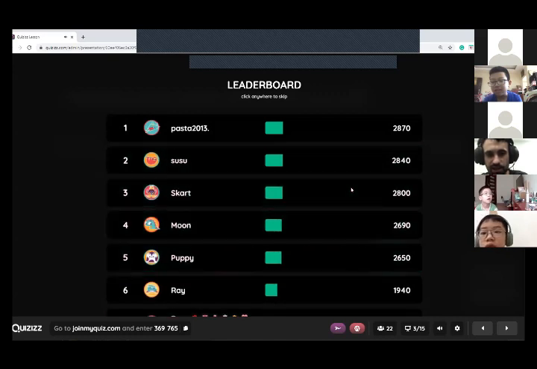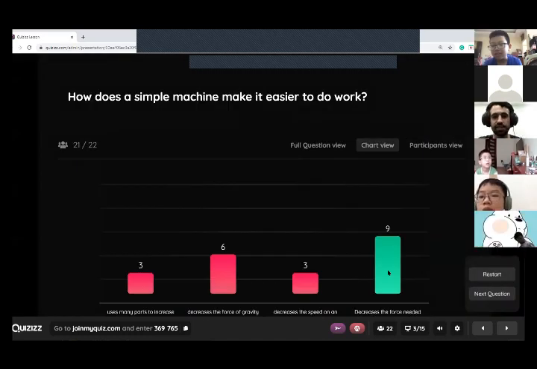Pasta's now in first. Yeah, so guys, it decreases the force needed. It does not decrease the force of gravity. The only thing that can decrease the force of gravity is if you go to space. You'd have to go to space or the moon. Gravity always stays the same.